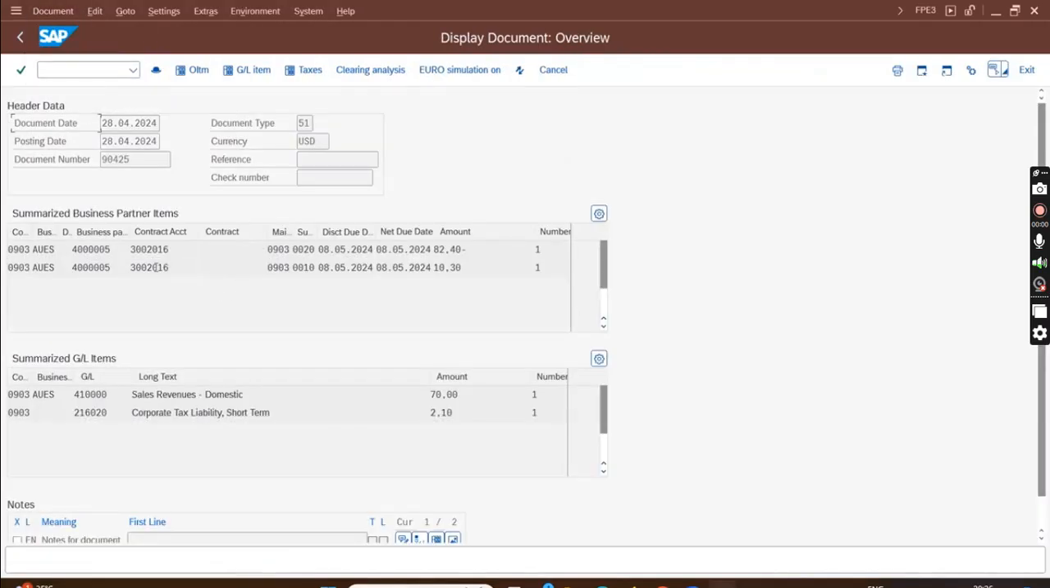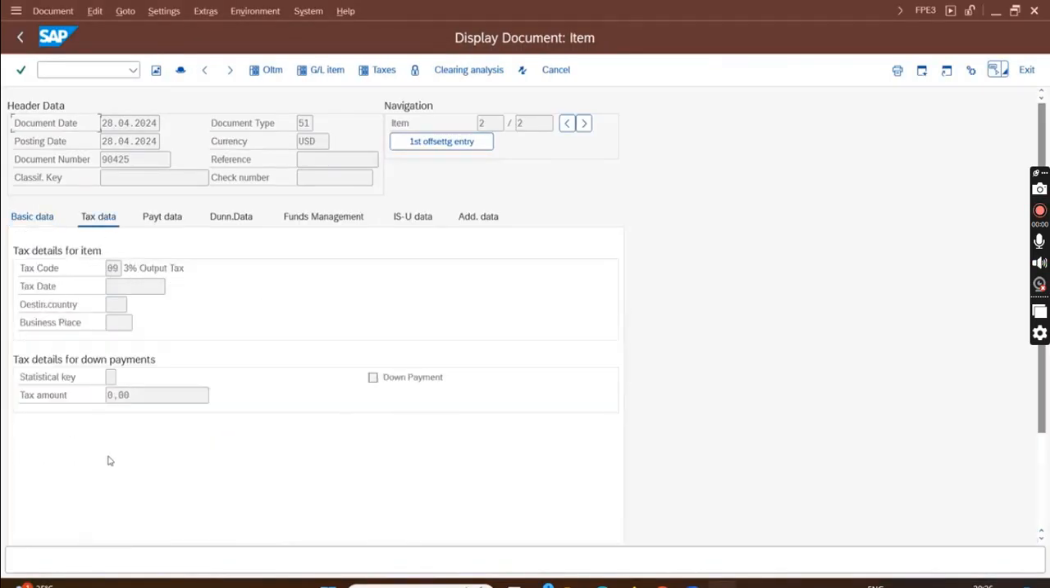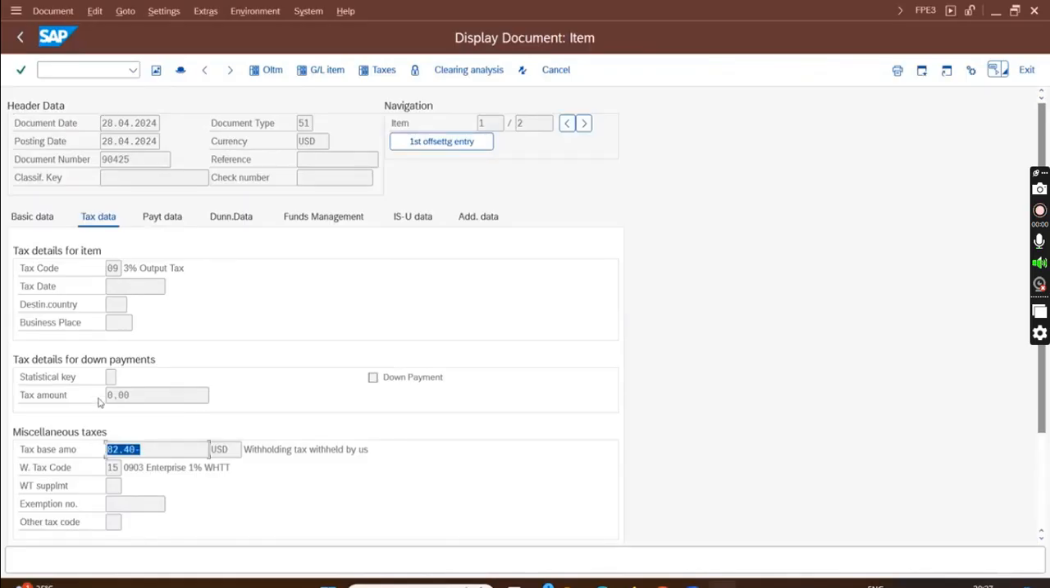It has two lines. First I'll go for the debit line. This is a normal invoice. I don't have any information here. Now I'm at the second line, so I'm going for the previous item. You see, now I have miscellaneous information. Here it says tax base amount is 82.40.